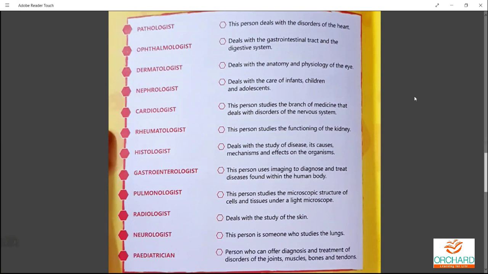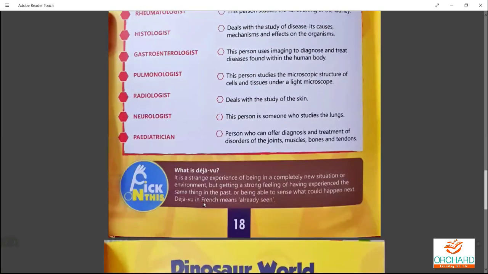So we have a pick one. It's called, what is deja vu? Many of you would have heard the word deja vu, right? It's a strange experience of being in a completely new situation and environment, but getting a strong feeling of having experienced the same thing in the past or being able to sense what could happen next. It's actually a French word which means already seen.